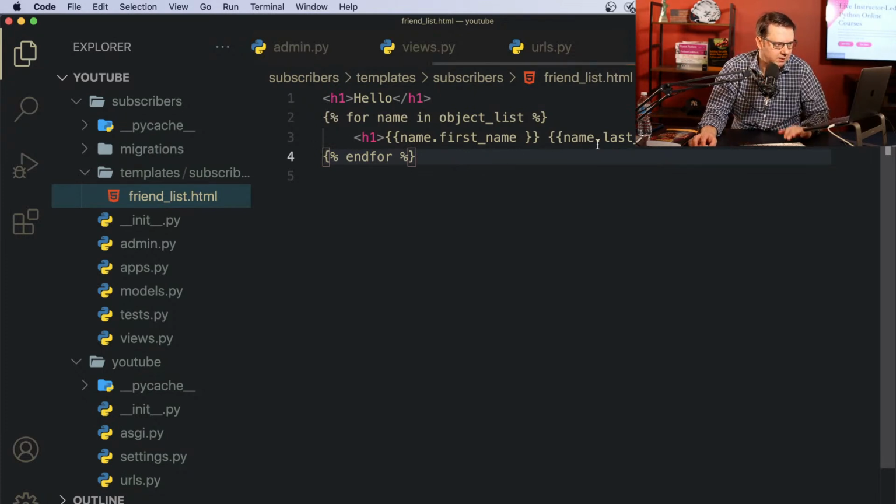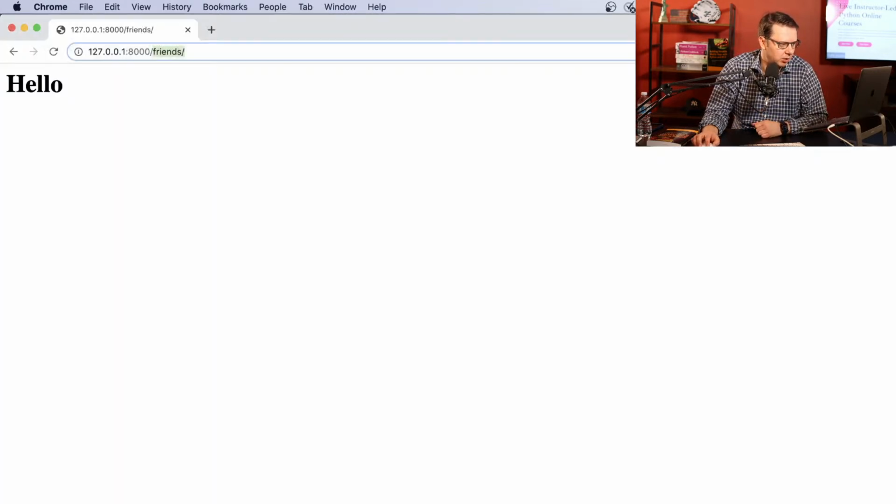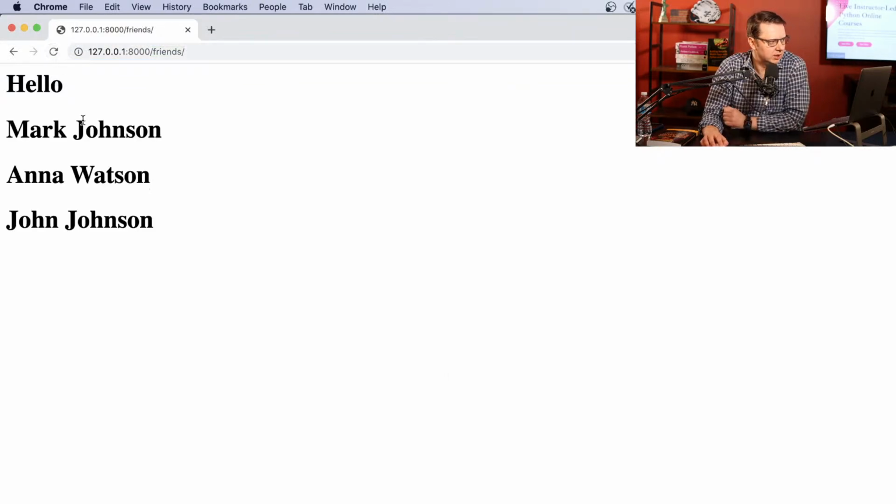Make sure you save it. Now that's pretty much it. If you go back and refresh this page, now we got Mark Johnson, my dear friend Mark Johnson, Anna Watson, John Johnson. You see, that's the data that's coming from a database. So again, what Django does is it manages the database and fetches all this information. If you want to learn more about Django, write me and we'll do more sessions.